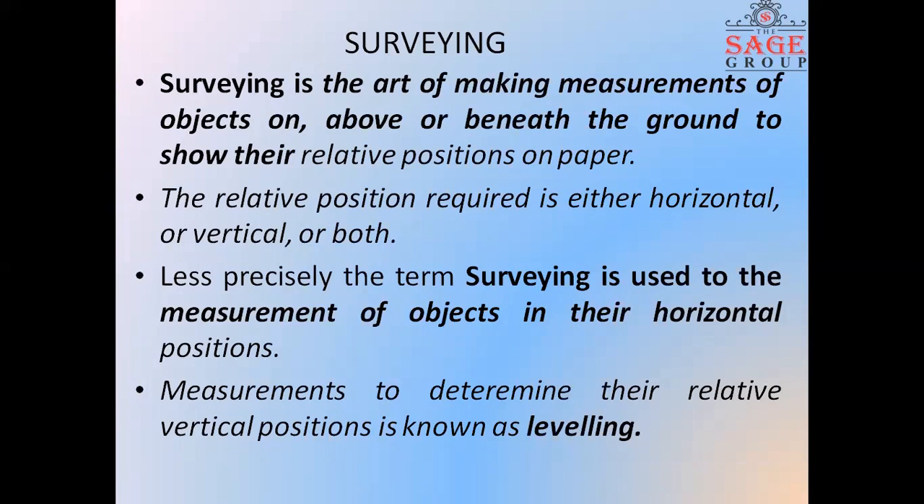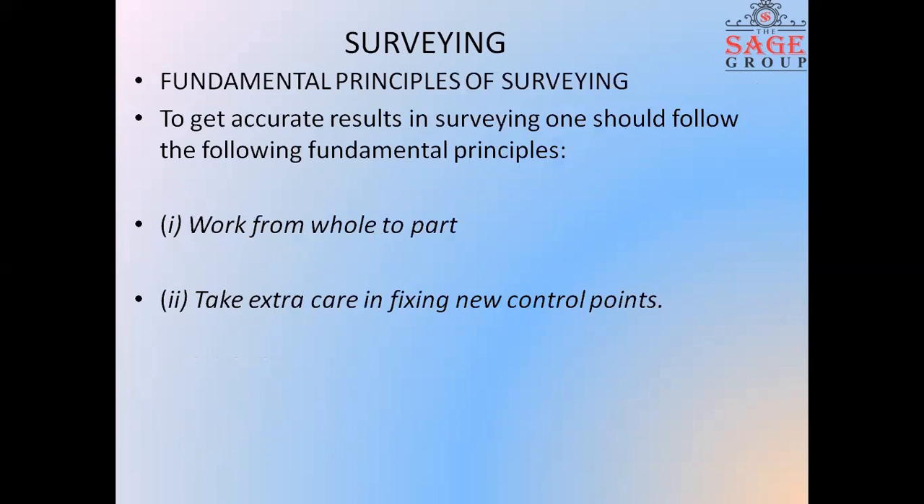Secondly, the relative position is required either horizontal or vertical or both, so that the exact length or the relative position can be easily identified. Surveying is used to measure objects or identify their horizontal position. And if we are going to measure the vertical position, then it is known as leveling. Basically, the fundamentals of surveying are based on getting an accurate result.